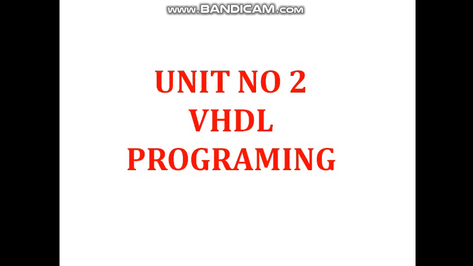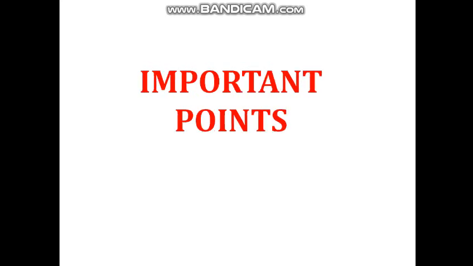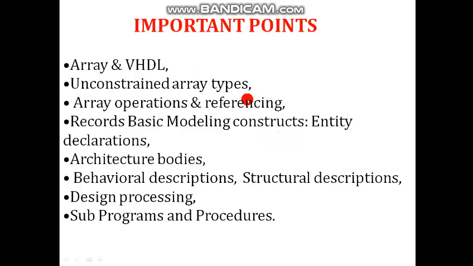Before switching over to unit number 2, we will see the important points of this unit. There are about 8 important topics, and normally in each and every topic one theoretical question will be asked alternately. The first topic is arrays in VHDL.